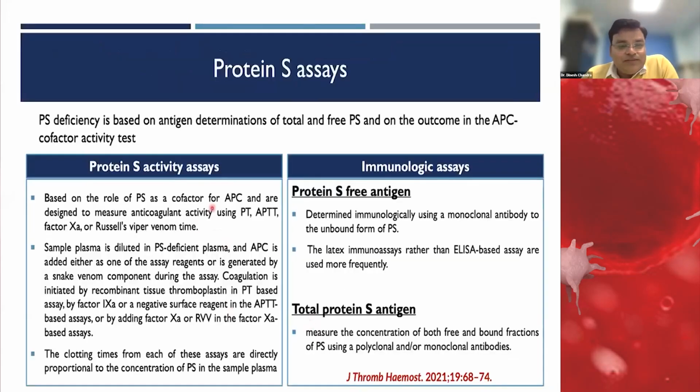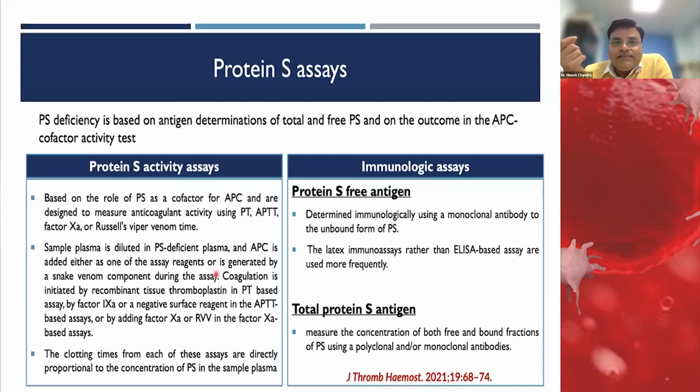As I told, protein S is a cofactor for protein C. So the assays to assess the activity of protein S in the patient sample could be based on APTT, PT, factor 10, or Russell viper venom time. What is the general principle of these tests?